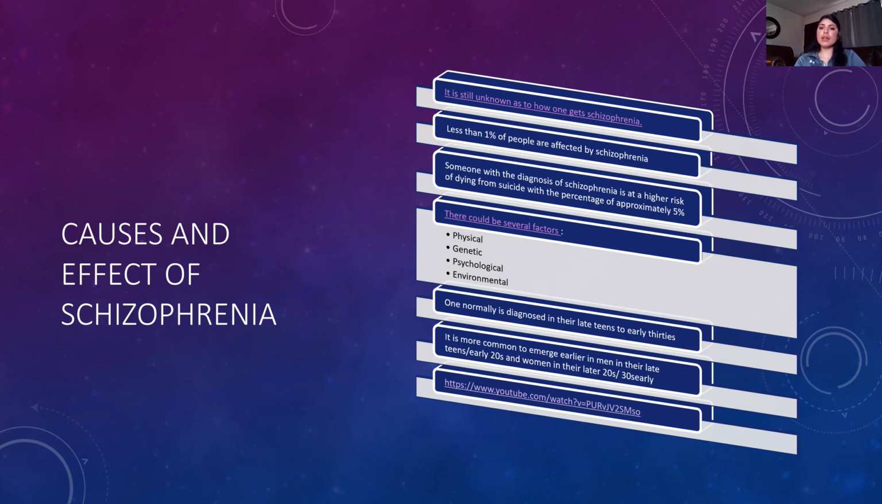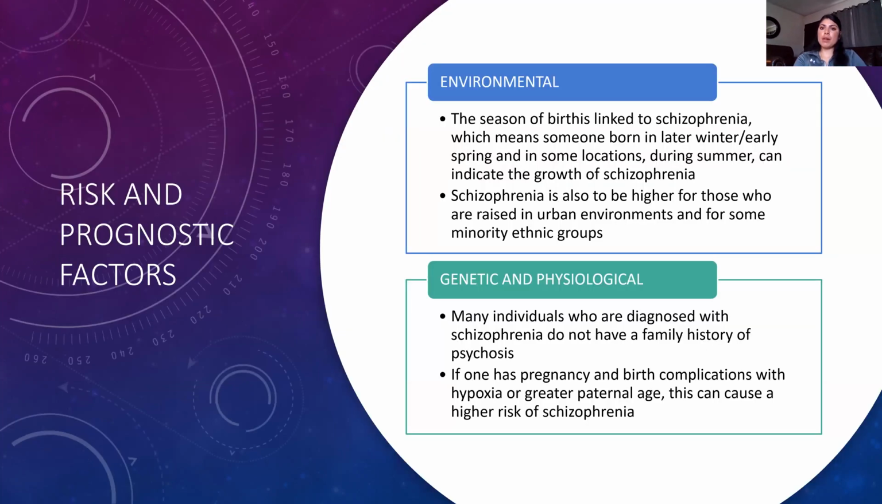And for environmental, the season that you're born can have an effect on you getting schizophrenia. So if you were born in late winter, early spring, and in some locations during summer, you could be at a higher risk. It's also higher for those born in urban environments and for some minority ethnic groups, but you can't really say that because of a cultural group or a certain population, you have schizophrenia.